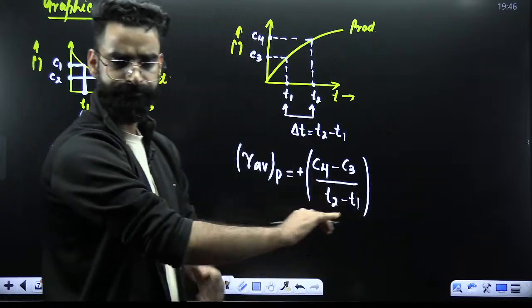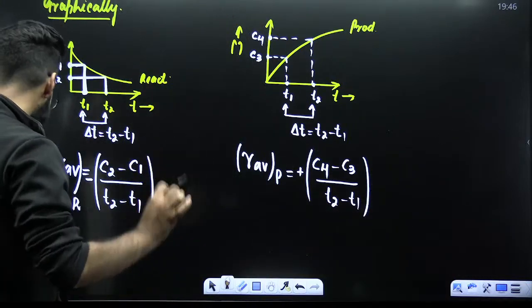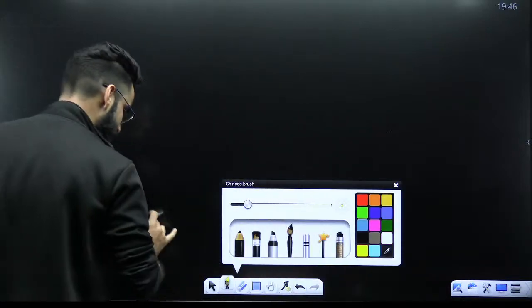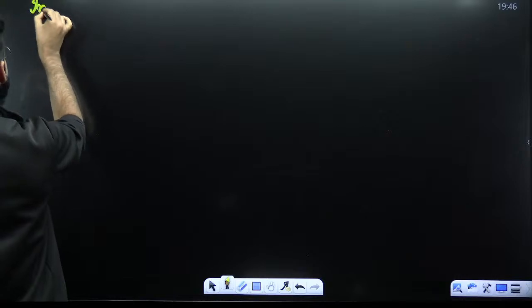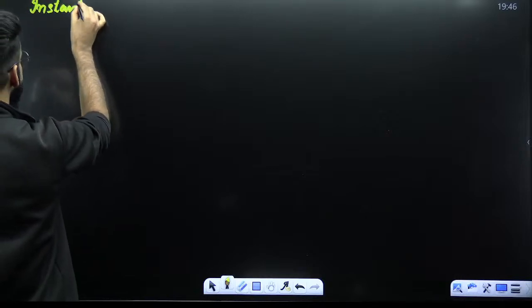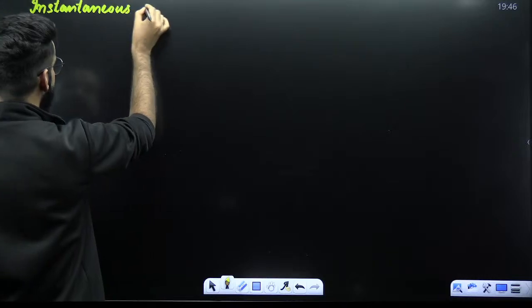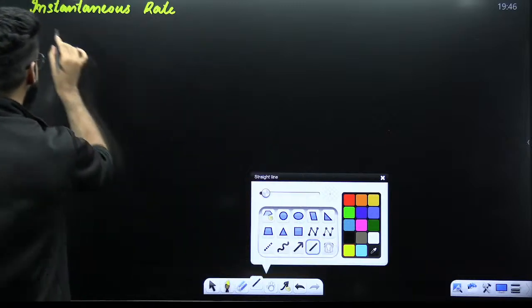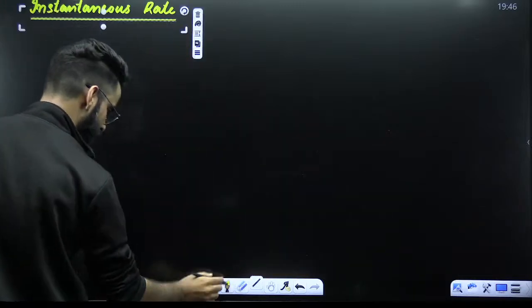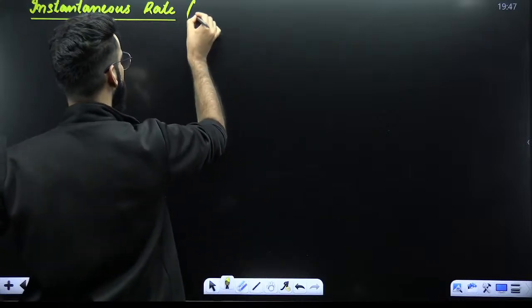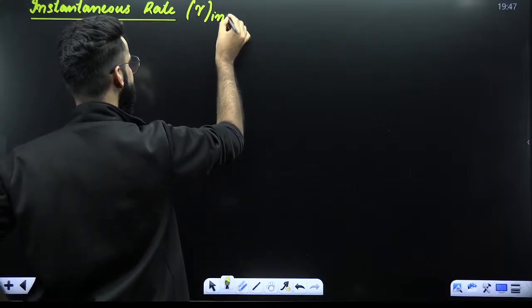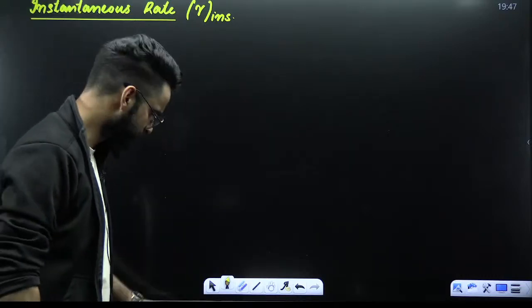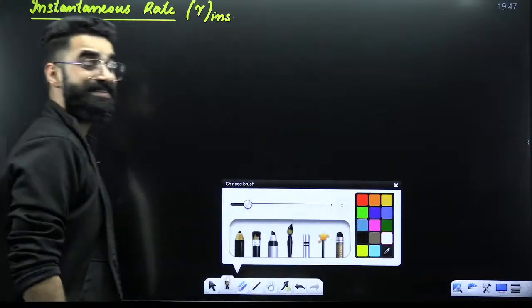I'm moving on, guys. This was the first terminology which we have over here, that was your average rate of reaction, which we represent with R_avg. Now, the second terminology is what you call the instantaneous rate of reaction. I'm going to represent this with R_ins. That's all. My dear students, how do we exactly define the instantaneous rate of the reaction?